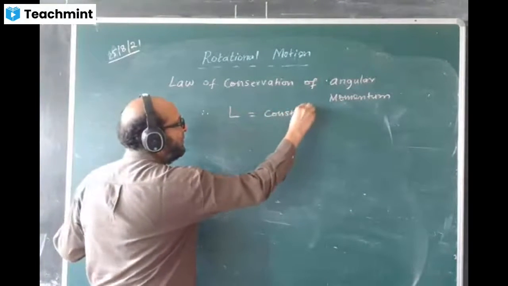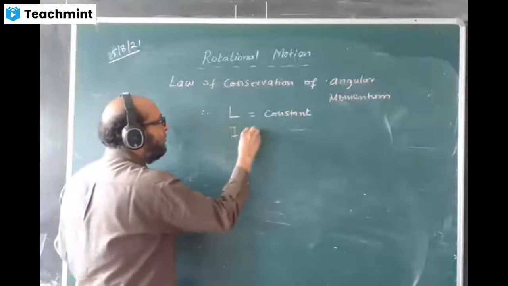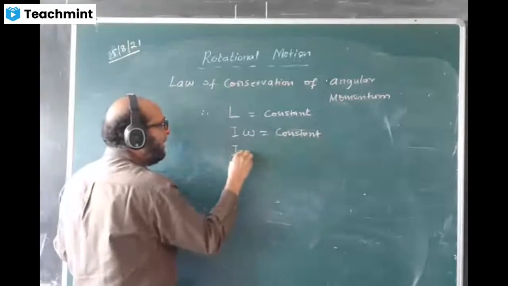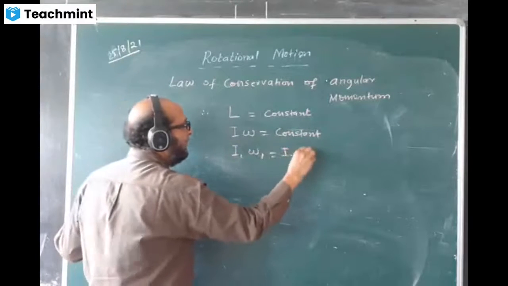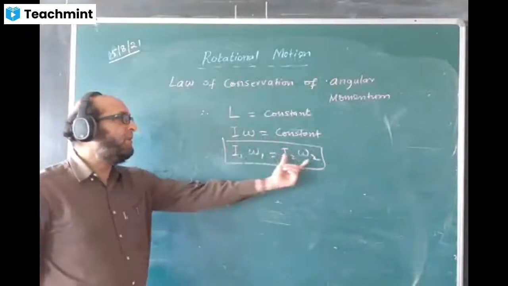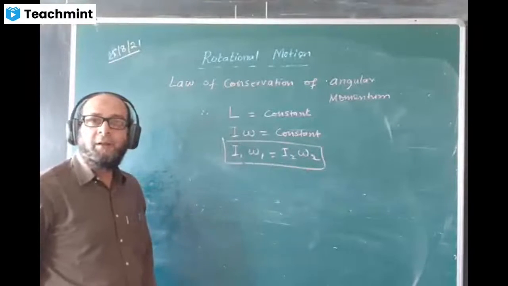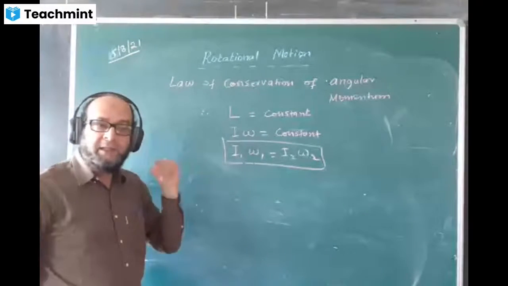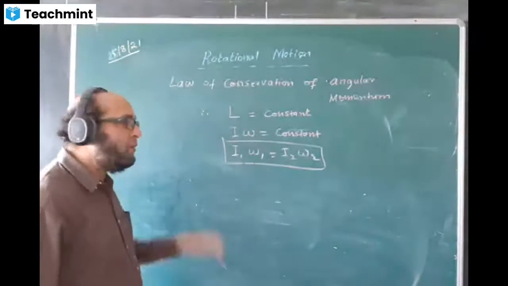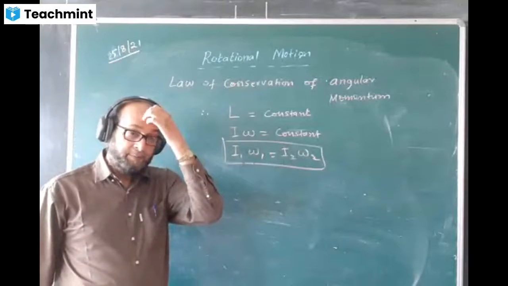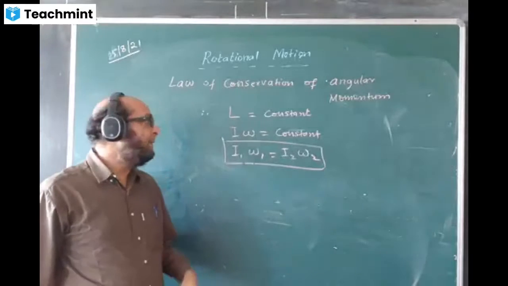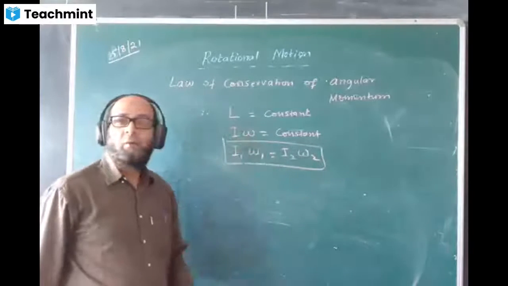L is equal to constant. L means I omega, so I omega is equal to constant. And here we will be writing I1 omega 1 is equal to I2 omega 2. This is initial angular momentum, this is final angular momentum. They will be equal when there is no external torque applied in the system. The total angular momentum remains constant. Angular momentum depends on the I value and the omega value.